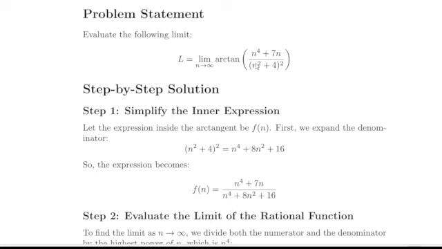In this video, we want to evaluate the following limit. Limit as n approaches infinity of arctangent of (n^4 + 7n) over (n^2 + 4)^2. Let's first expand the denominator.